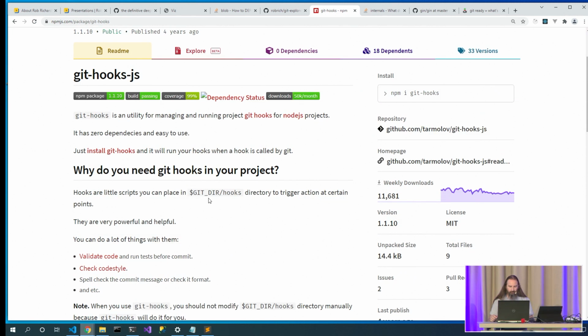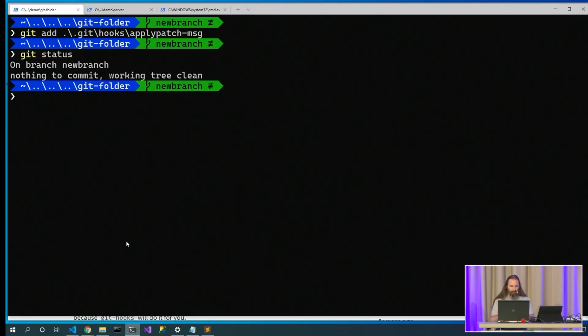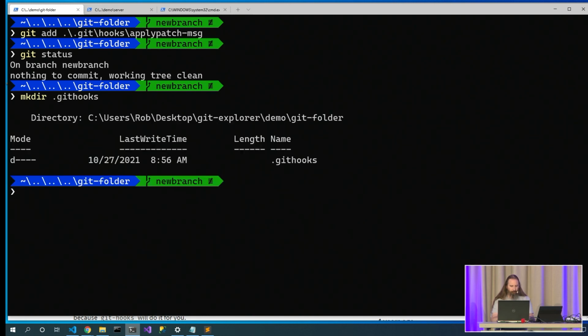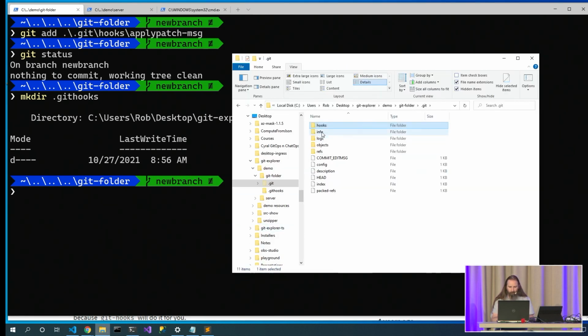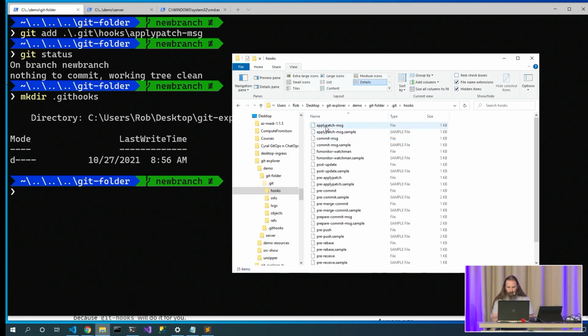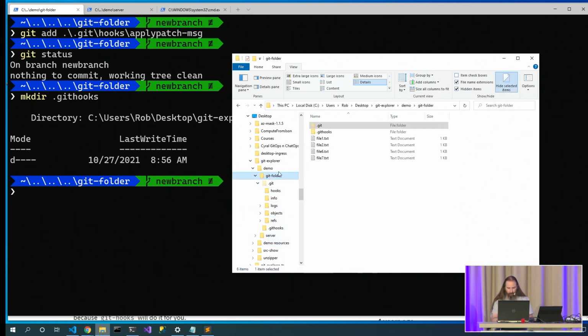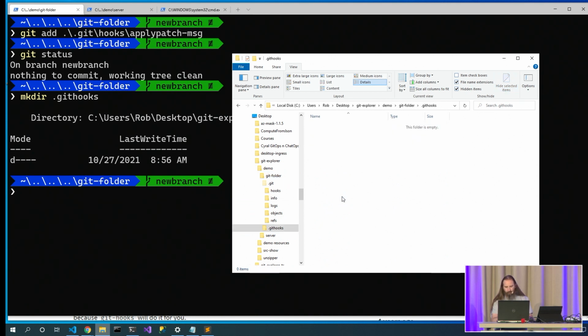So I might have this other folder somewhere else. You know, maybe I have a .git hooks folder, and now I can commit that folder. So let's go create that. I'm going to say mkdir .git hooks. And inside that git hooks directory, I'm going to go copy these hooks into place. I'll just copy these first few, and I can now put them into this script.